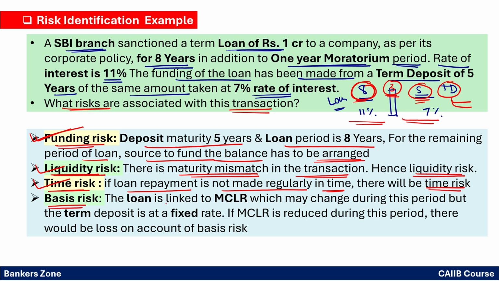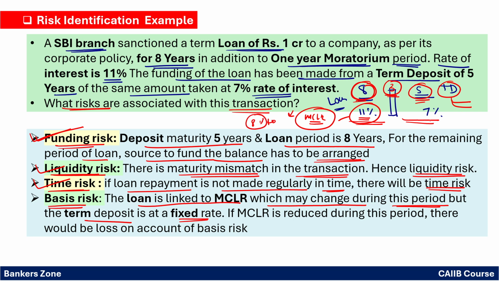Basis risk means simply, see, the loan is linked to the MCLR. For example, the loan is given for 8 years, rate of interest is 11%, which is linked to the MCLR. Now MCLR may change during the period, but the term deposit has a fixed rate. So the income to the bank, the 11%, can change due to the linkage with the MCLR. The loan is linked with the MCLR. So after some time, say after 6 months, the MCLR has been reduced and now the loan becomes say 8% only.